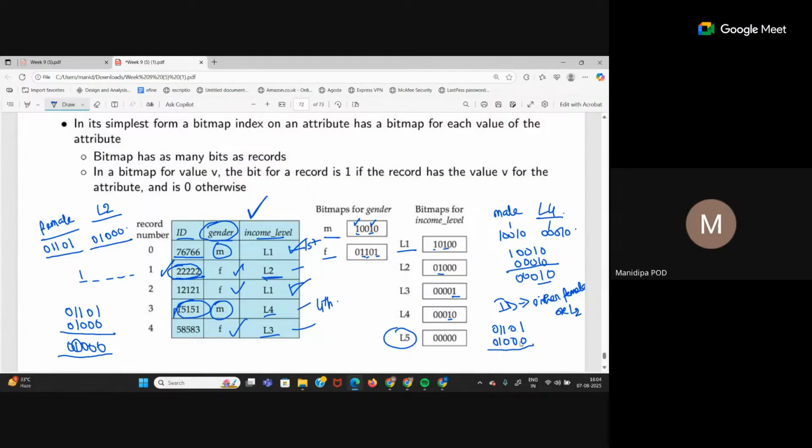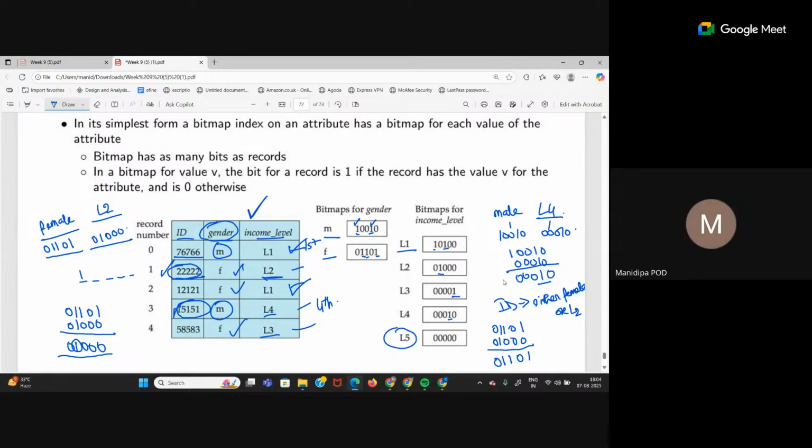So 1 and 0 with OR gives what? 1. 0 and 0 gives 0. 1 and 0 gives 1. And 1 and 1 gives what? 1. Only 1 in case of OR, right? And 0 and 0 gives 0. So which bits are 1? 2, 3, and 5.